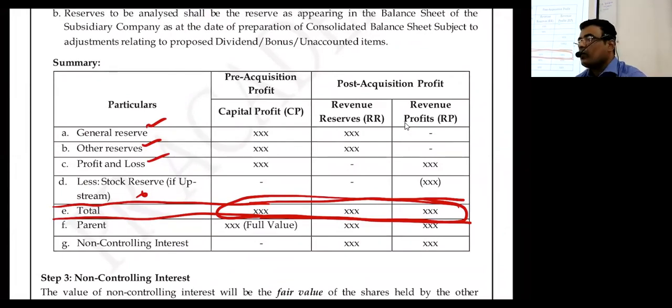Of this, one portion is attributable to the holding company to the extent of 60%. Yes, sir. The balance 40% is attributable to NCI. Yes, sir. Whatever profit is earned by the subsidiary is to the extent transferred by the holding company.